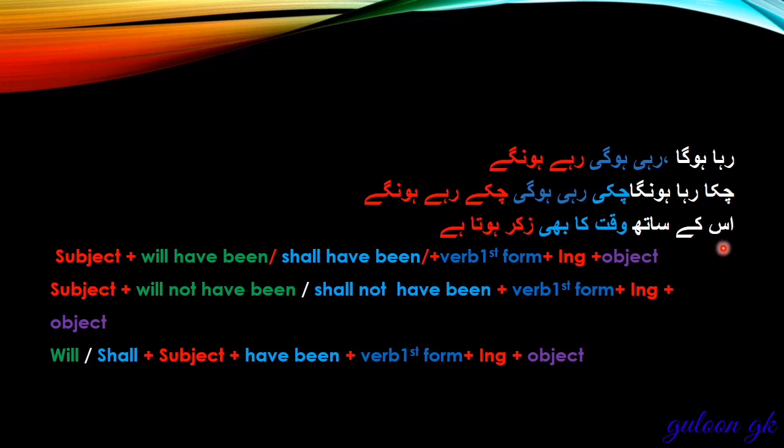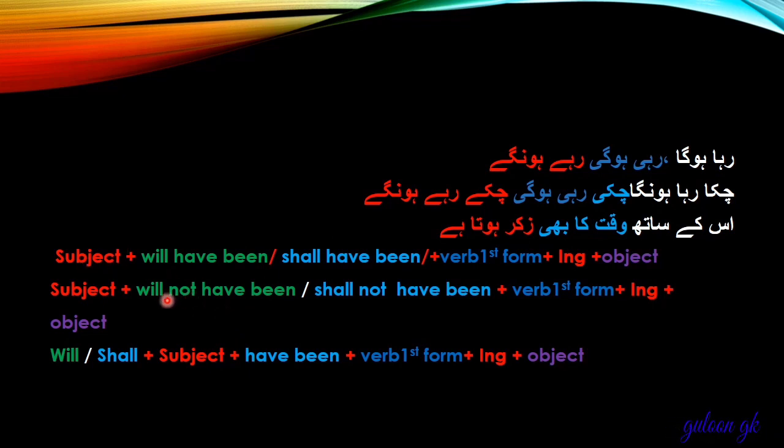What will be the sign in Urdu at the end of the sentence? रहा होगा, रही होगी, रहे होंगे. चुका रहा होगा, चुकी रही होगी, चुके रहे होंगे. You can also say like that. Whenever you see this in the end of the sentence in Urdu language, it means you are in future perfect continuous tense.